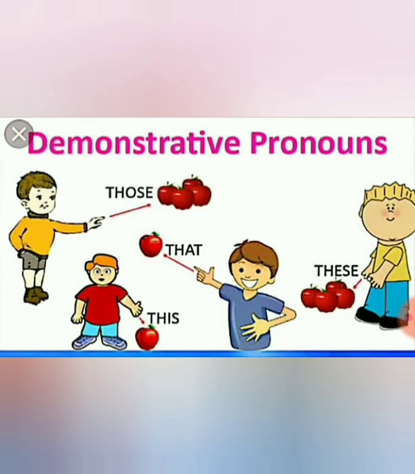When you are using demonstrative pronouns, you should be careful that the object is near to you or far away from you. If the object is singular and when it is near to you, you can use this. This is an apple. When the apple is far away from you, you can use that is an apple. If it is plural, there were many apples. When it is near to you, you can use these are apples. And when it is far away from you, you can use those are apples. So that, this, these, those, all the four are demonstrative pronouns.